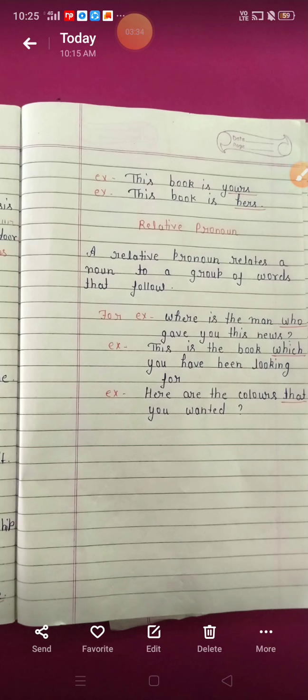For example, where is the man who gave you this news? So, who is a relative pronoun and it relates a noun to a group of words, right? Next example is, this is the book which you have been looking for. So, which is also a relative pronoun and it relates a noun to a group of words. Here are the colors that you wanted. So, that is also a relative pronoun.